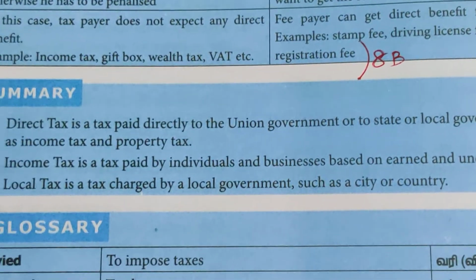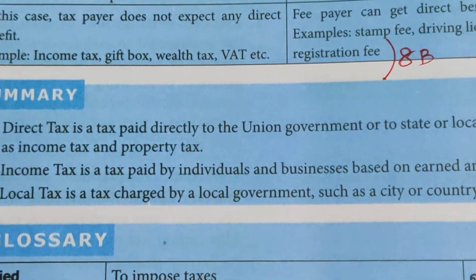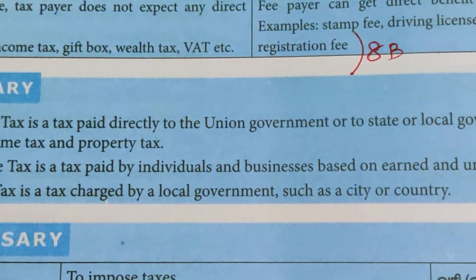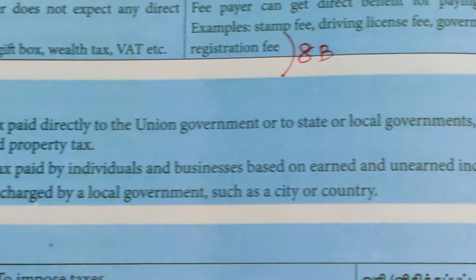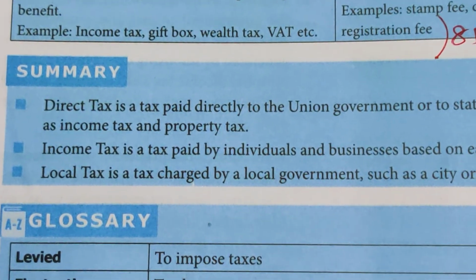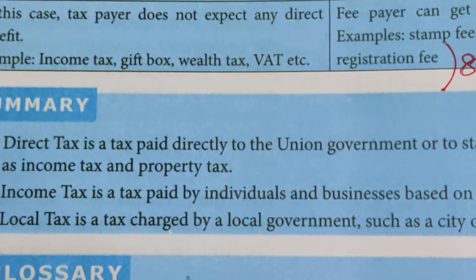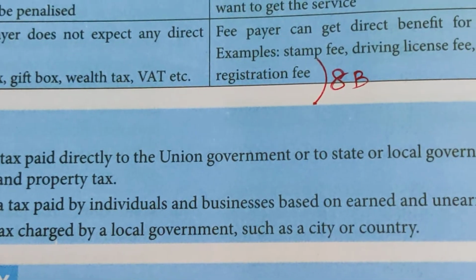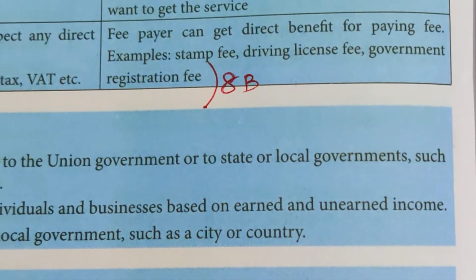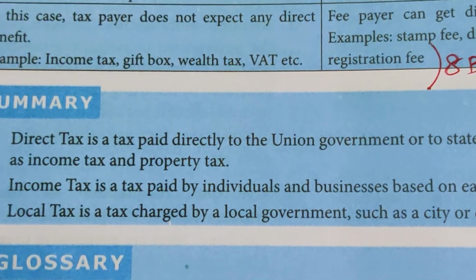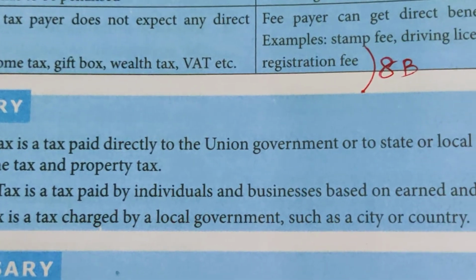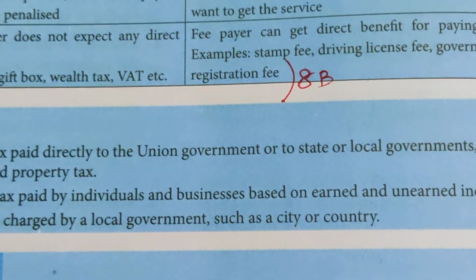Look at the summary finally. Direct tax is a tax paid directly to the union government or state or local governments, such as income tax and property tax. Income tax is a tax paid by individuals and businesses based on earned and unearned income. Local tax is a tax charged by a local government such as a city or county.